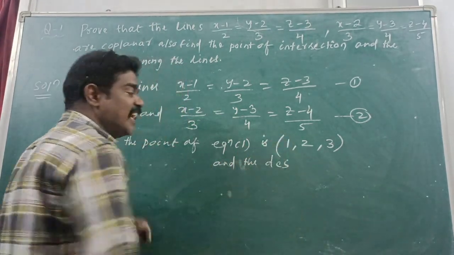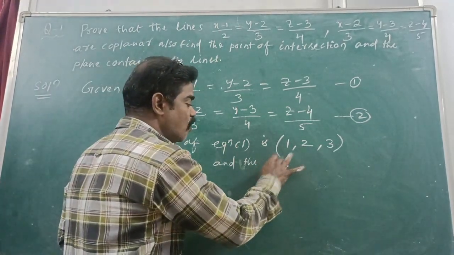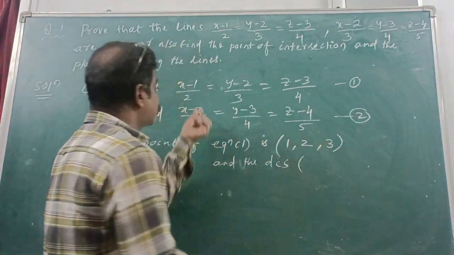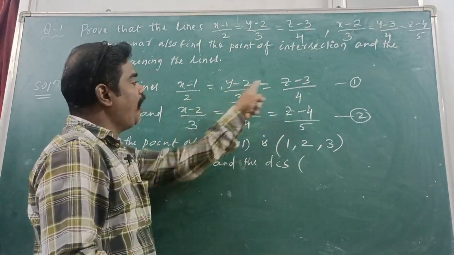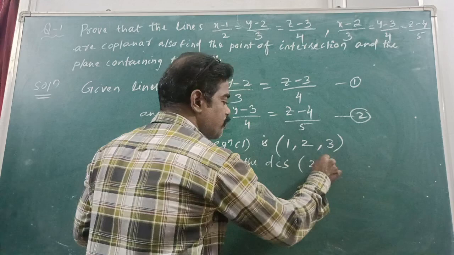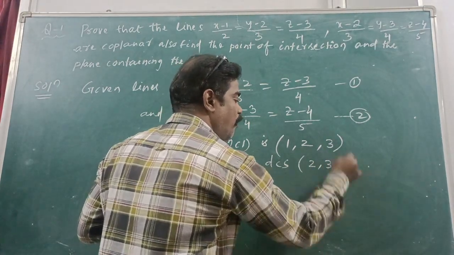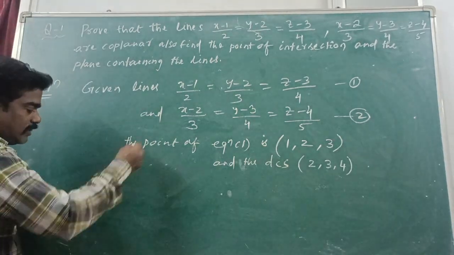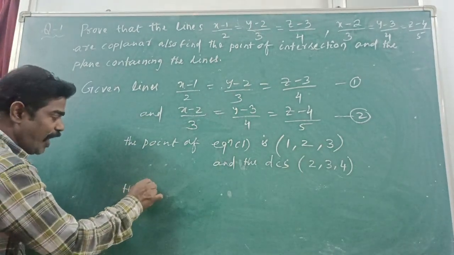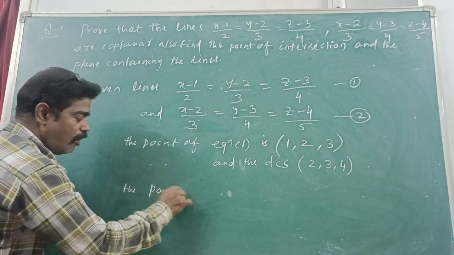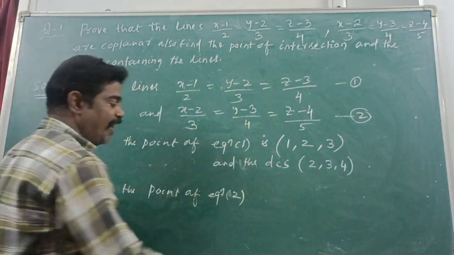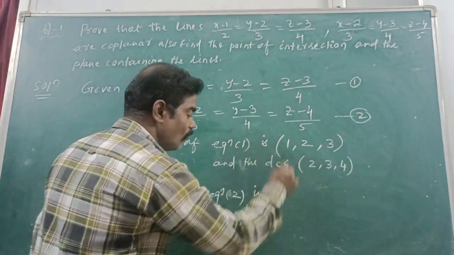And the DCs, direction cosines. What are those? Can you tell me? 2, 3 and 4. You got the DCs also, right, from equation 1. Similarly, the point of equation 2, what is that?